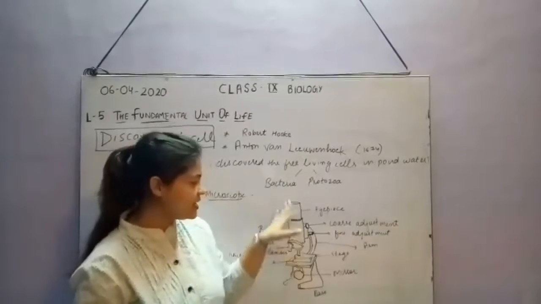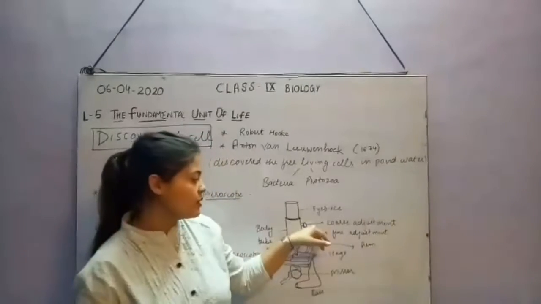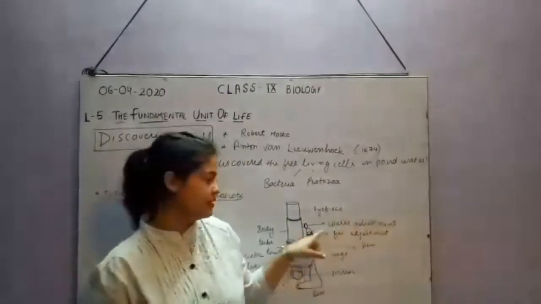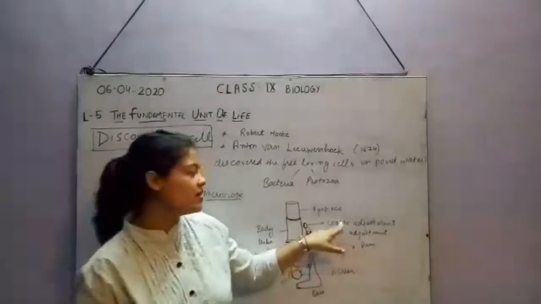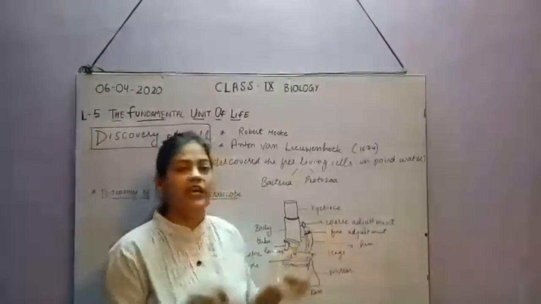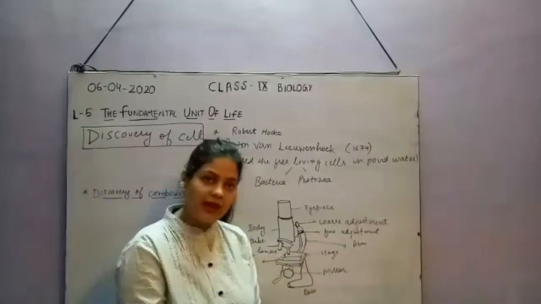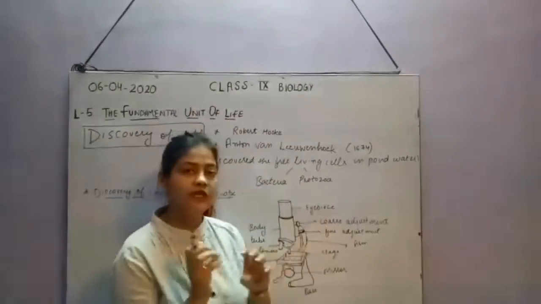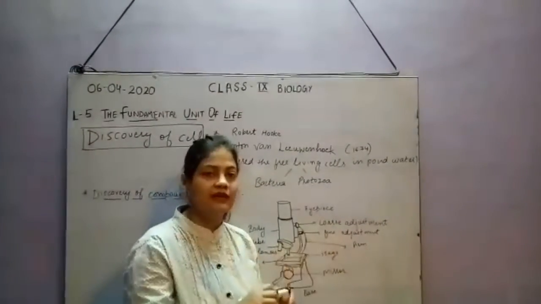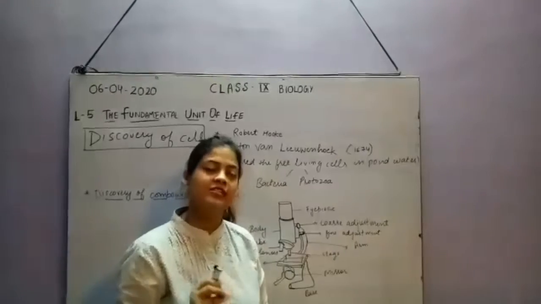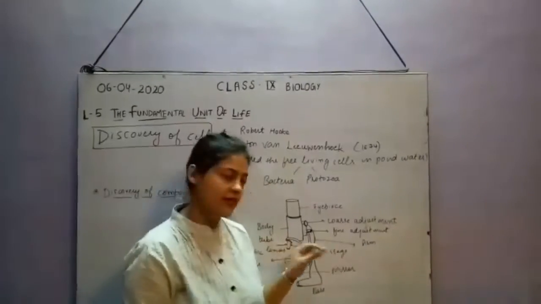So through this lens we can see through the eyepiece into this microscopic slide. Now come to this point, the coarse adjustment. Now these two circles, can you see these two circles? These are actually the adjustments through which we can adjust the focus on the slide. So this is the coarse adjustment to just focus, and then fine adjustment to make it more clear, so that we can clearly see each and every structure present on our slide, present inside the cell.